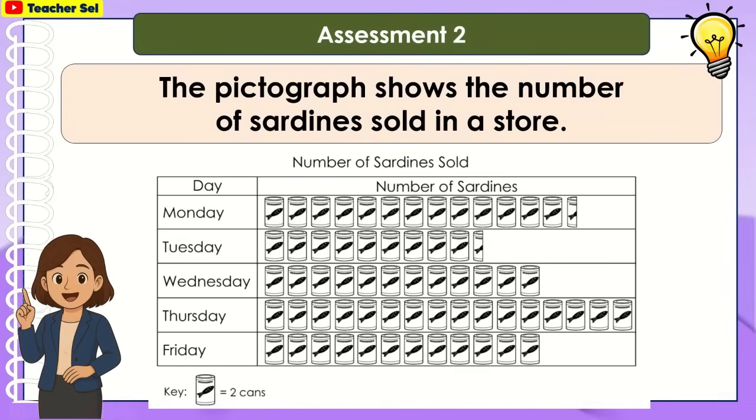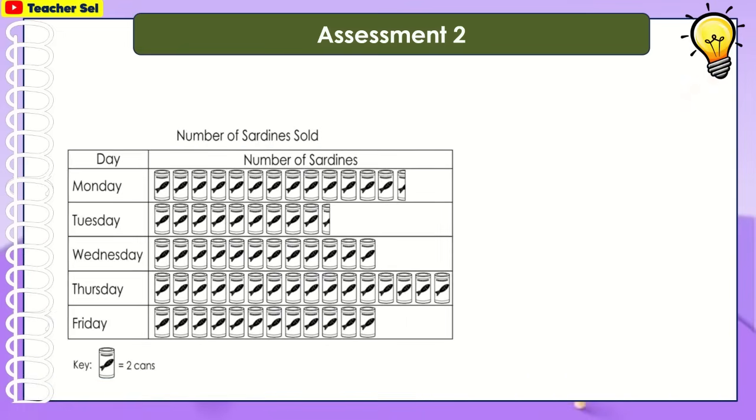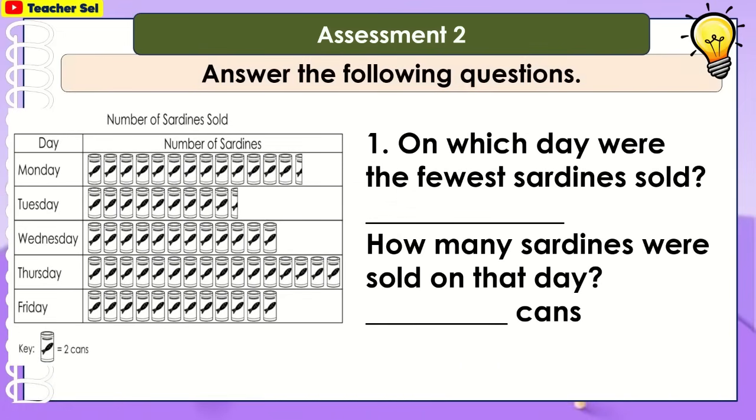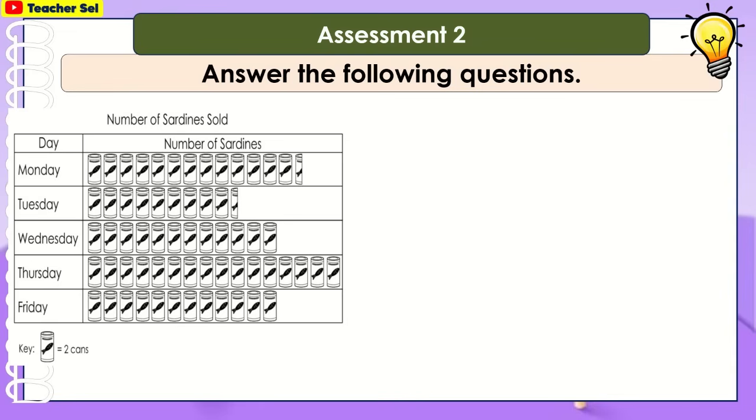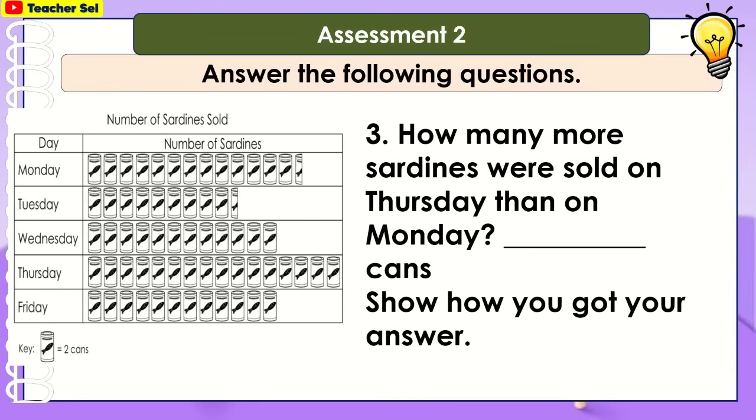The pictograph shows the number of sardines sold in a store. On which day were the fewest sardines sold? How many sardines were sold on that day? On which days were the same number of sardines sold? How many sardines were sold on each of those days? How many more sardines were sold on Thursday than on Monday? Show how you got your answer.